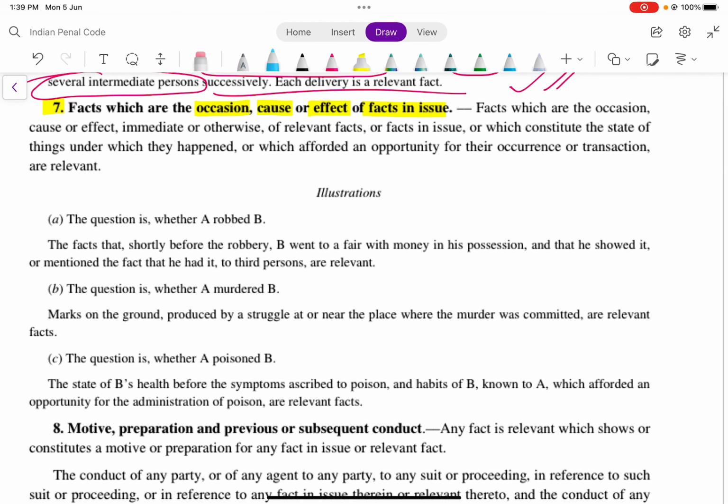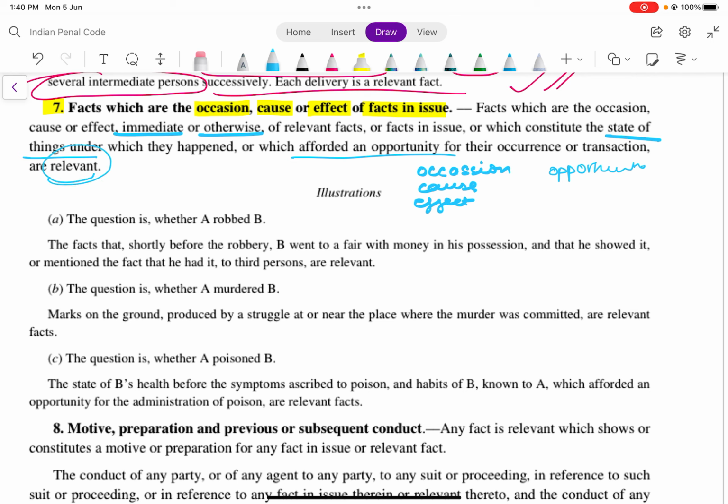What occasion did you get, what cause happened from it, what effect resulted from it, for your fact in issue. Facts which are the occasion, cause, effect, immediate or otherwise, of relevant facts, or which constitute the state of things under which they happened, or which afforded an opportunity for the occurrence of the transaction, are relevant.